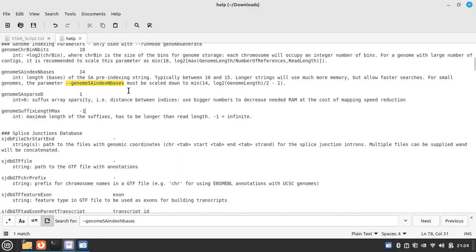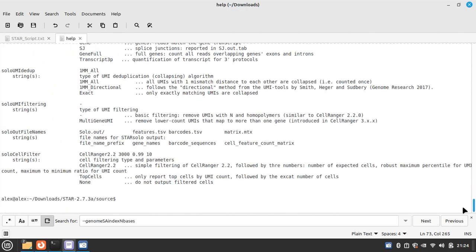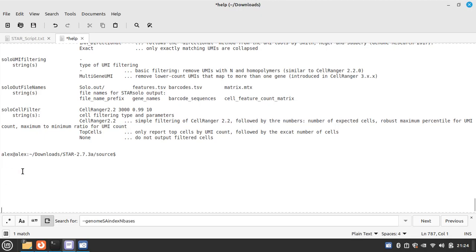Okay, in this parameter the value must be scaled down to minimum. The 14 is the default value and it is min(14, log2(GenomeLength)/2 - 1). Okay, let's copy. You have to calculate according to our genome.